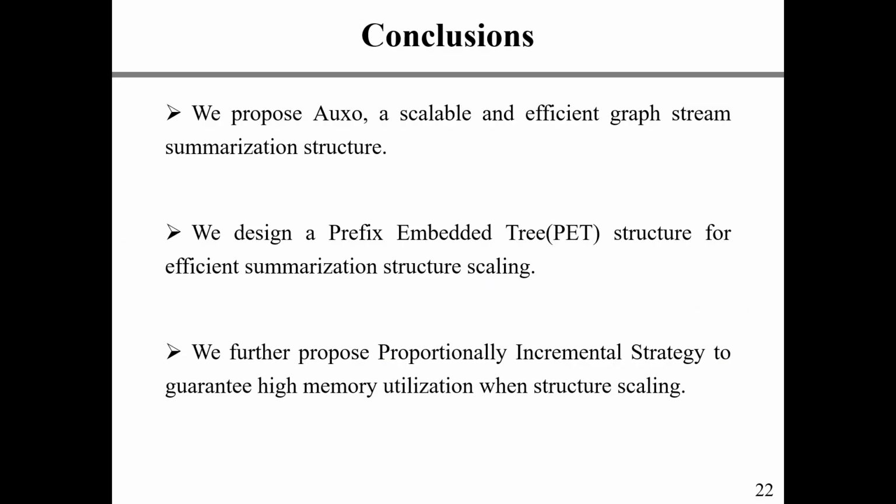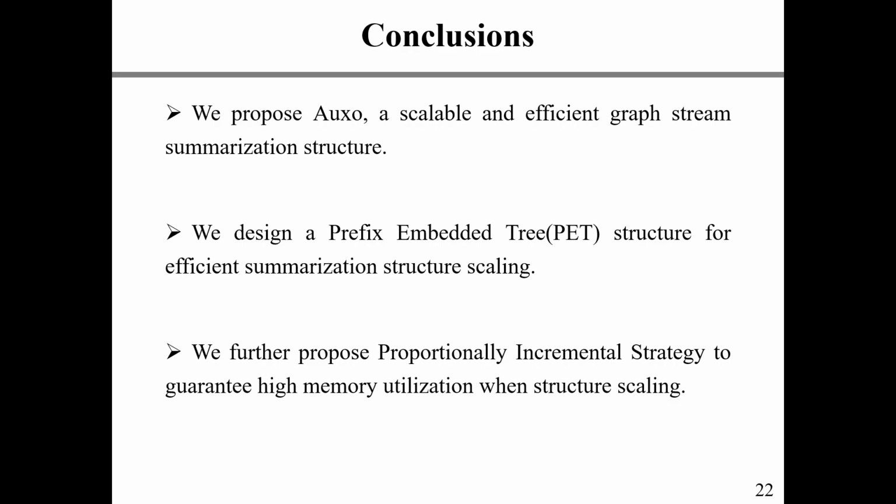In conclusion, we propose OXO, a scalable and efficient graph stream summarization structure. Besides, we designed a prefix embedded tree structure for efficient summarization structure scaling, reducing the query latency to logarithmic scale and saving logarithmic scale of space costs.